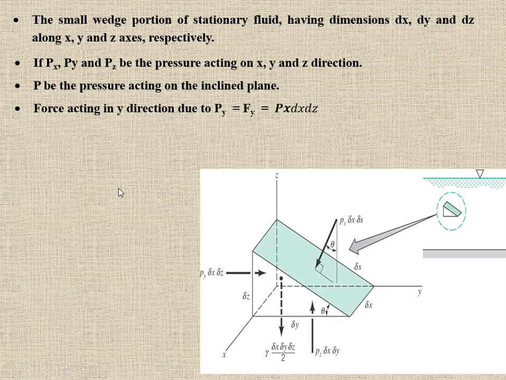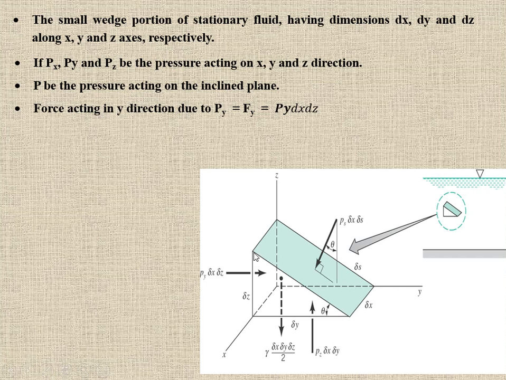Now we are going to observe the forces due to the pressure acting on each surface. The force acting in the y direction due to pressure Py: we know that pressure is force per unit area, so the pressure force in the y direction is the pressure multiplied by the area.